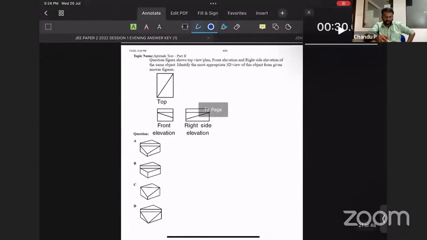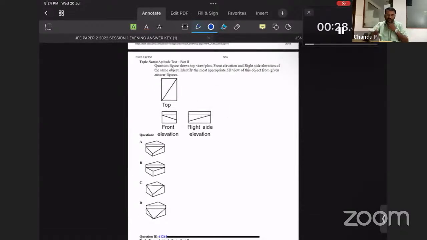Now comes the next question, the usual projection questions. So a question from the projections is over here. Top view, front view, and right side view have been given, and you need to find which one has such a top view, front view, and right side view. So just focus on this particular height in the front view. Just look from these directions. This is the front here. Okay, so that is missing here.